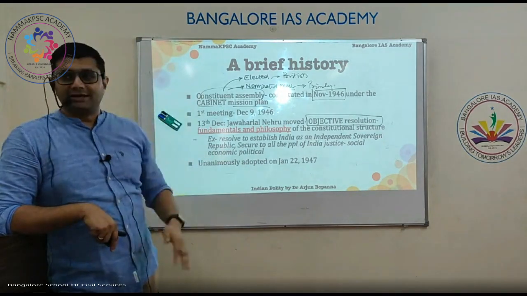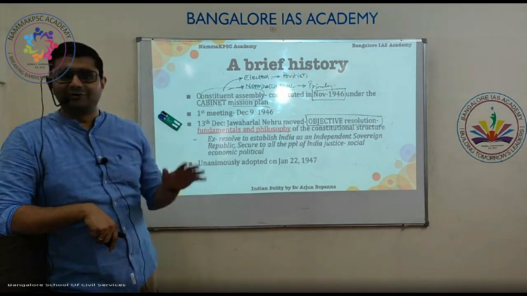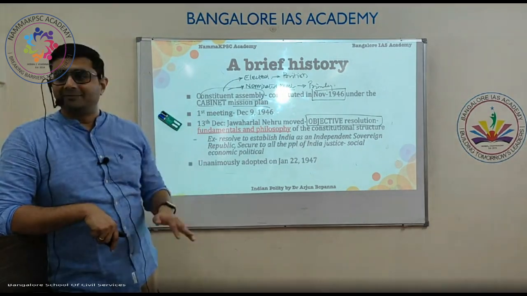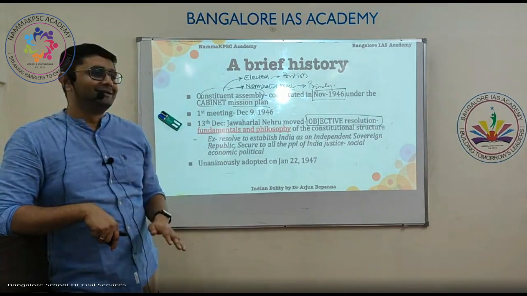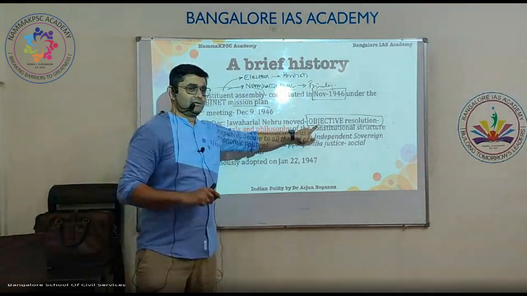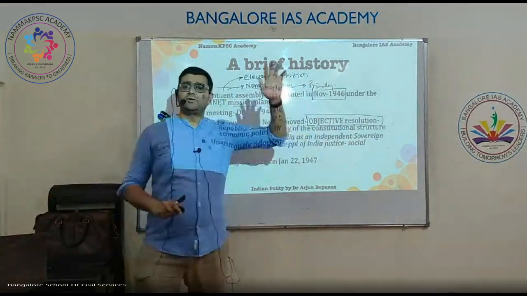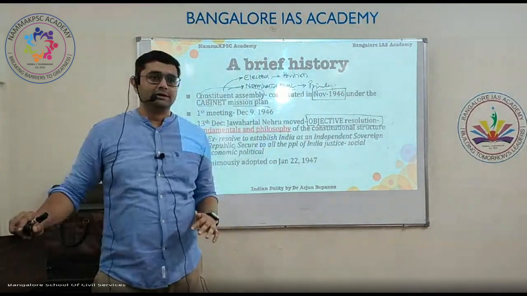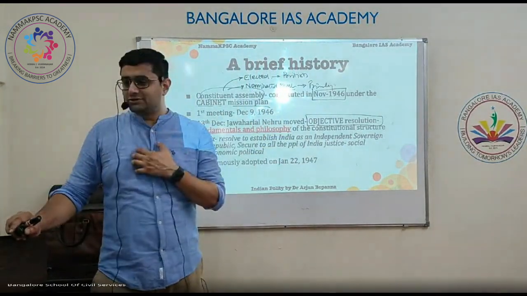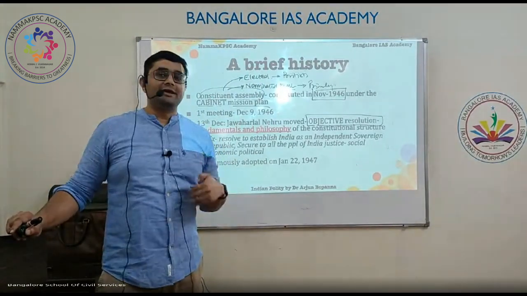That I will study hard, I will clear prelims, go to the gym, go running, do yoga, travel, be happy, I will not cry. All those resolutions you make. In the same way, Jawaharlal Nehru came up with an objective resolution for the Constituent Assembly.